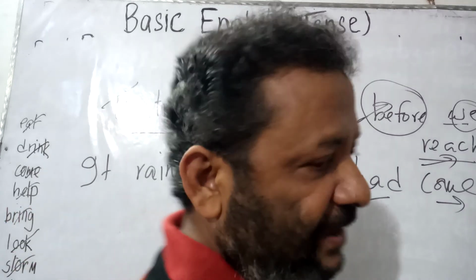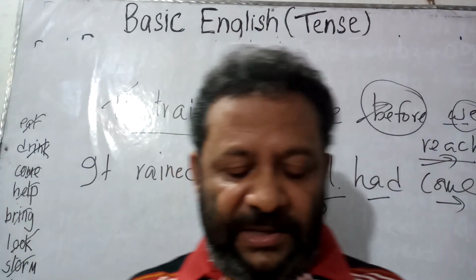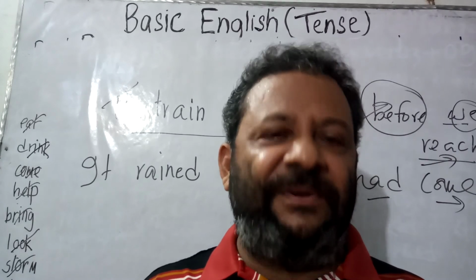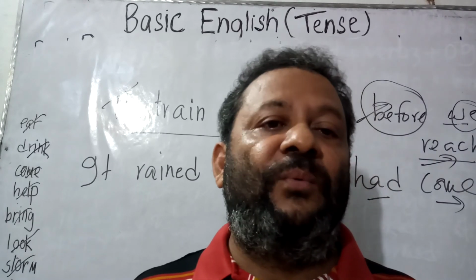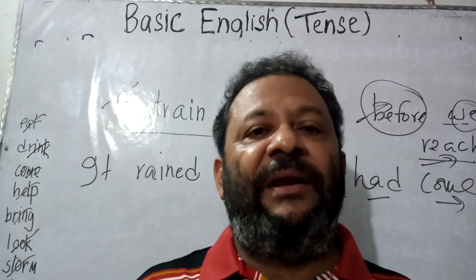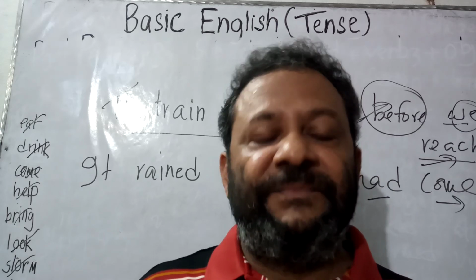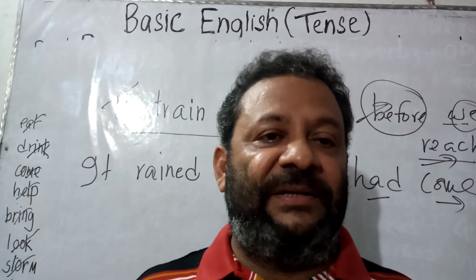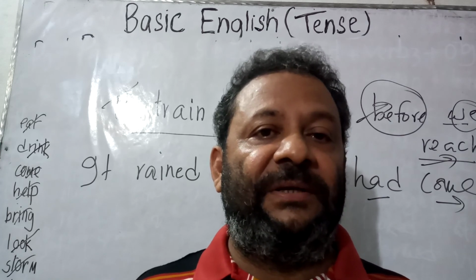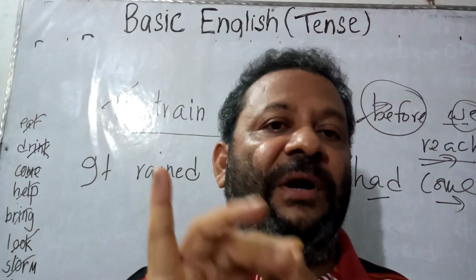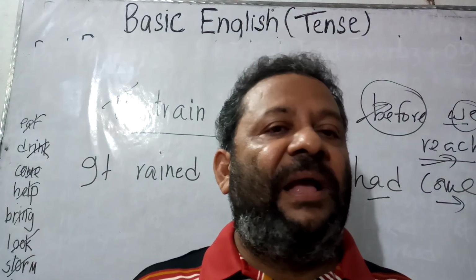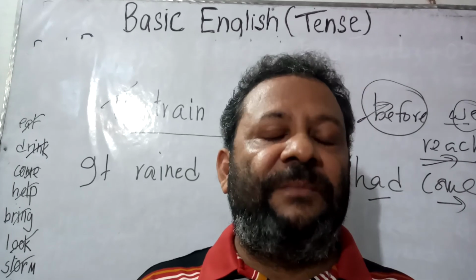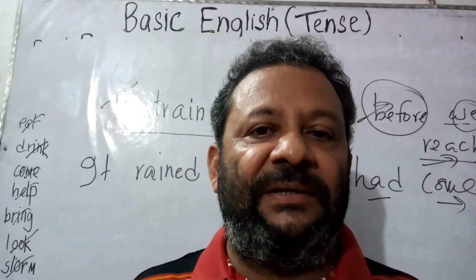So it is clear that in the matter of past perfect tense, two words are closely related. One is before and another one is after. Then this structure, subject, had, verb 3, object, is used before the word before and after the word after. And I hope all of you have understood it clearly.